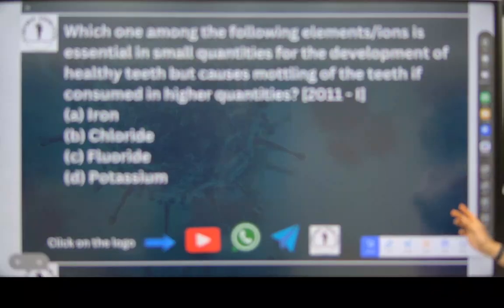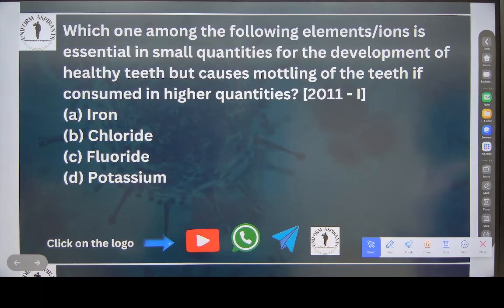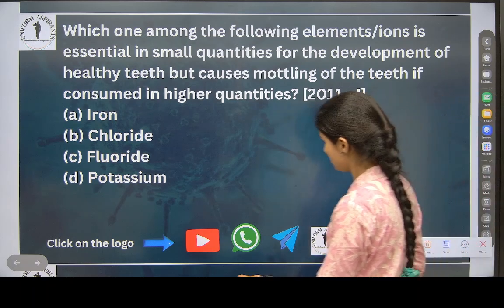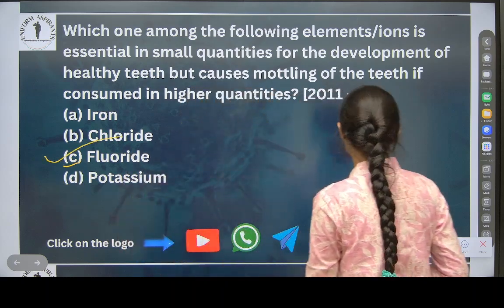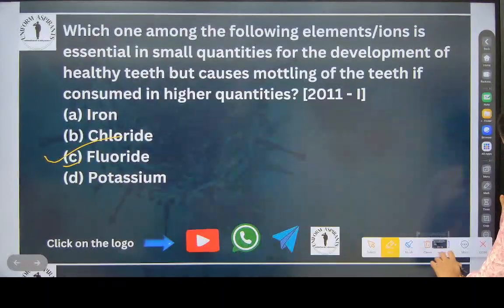Now see here, which one of the following elements, ions, is essential in small quantities for the development of healthy teeth, but causes mottling of the teeth if consumed in higher quantities? Answer is fluoride. Now we saw, no?